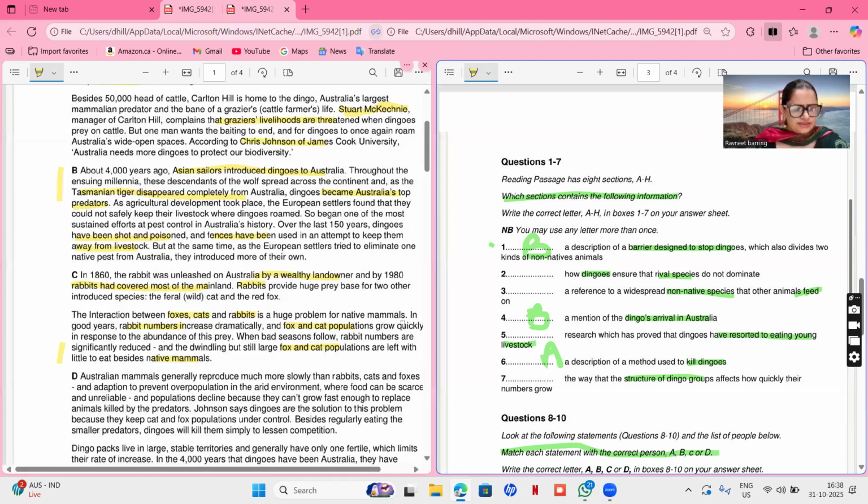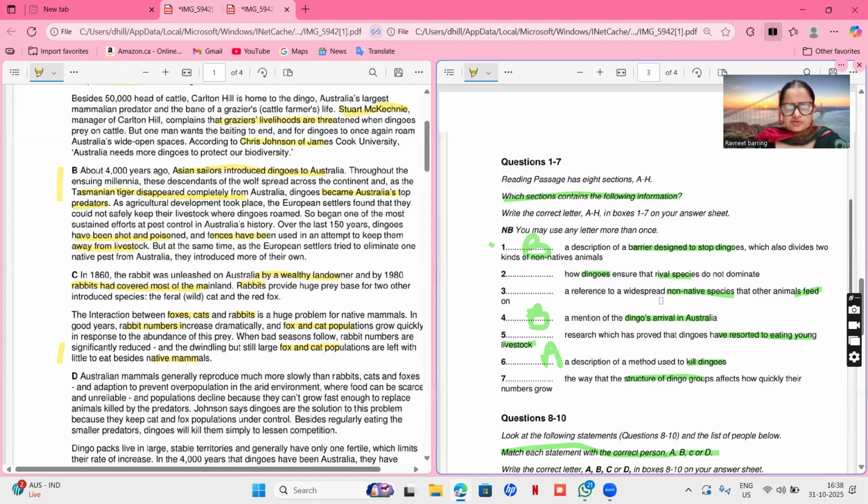Yes. So in C, they are talking about non-native species, a reference to widespread non-native species that other animals feed on. All right, so they are talking about non-native species like fox, cat, rabbit. Rabbit is also non-native.